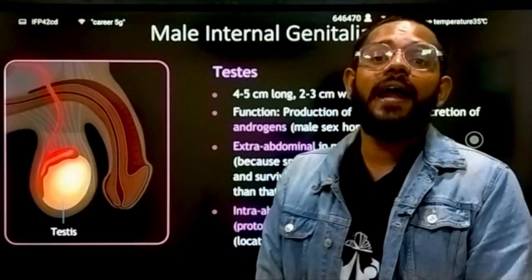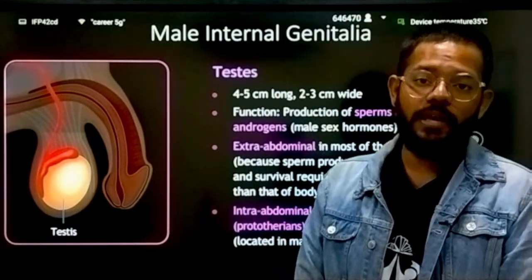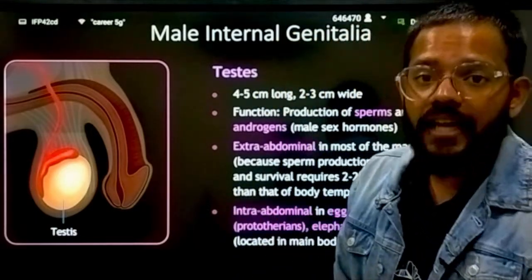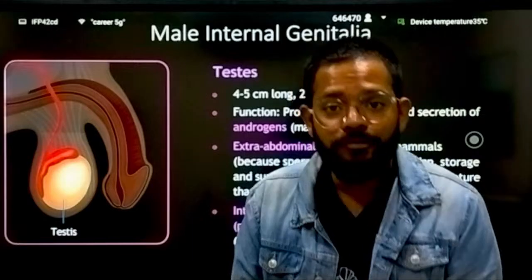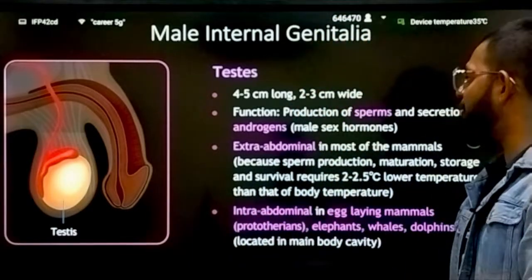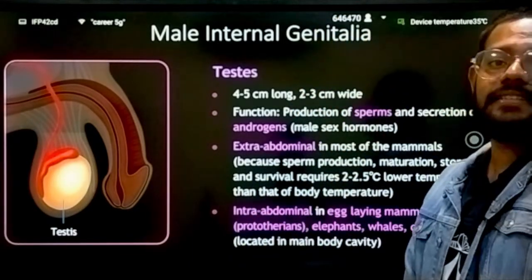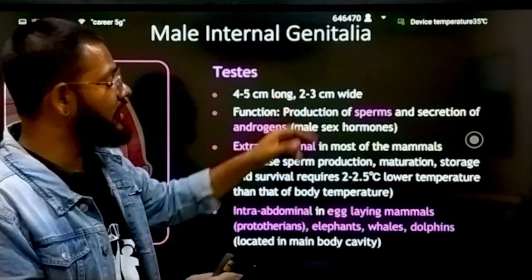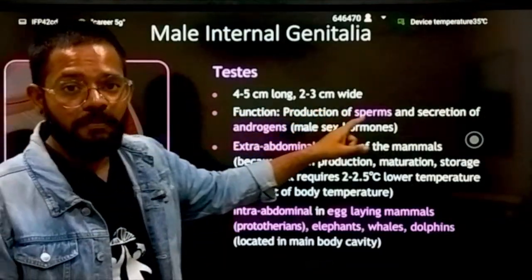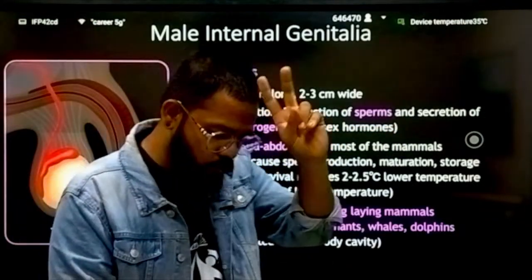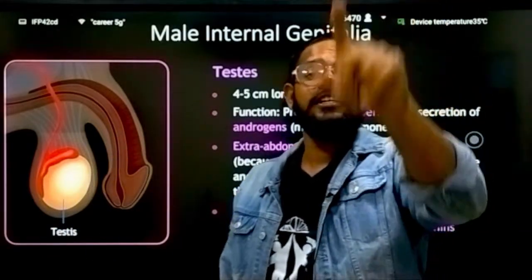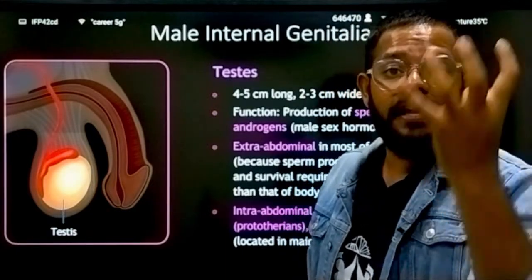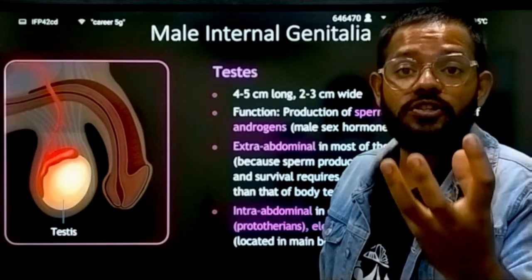That is the main primary sex organ of the male. The testes are the place where spermatogenesis takes place, where sperm formation takes place. The size of the testes is 4 to 5 centimeters long and 2 to 3 centimeters wide. Function: production of sperm and secretion of androgen. These are the two main functions of the testes. First, production of sperm, and second, production of male hormones, androgen, testosterone.